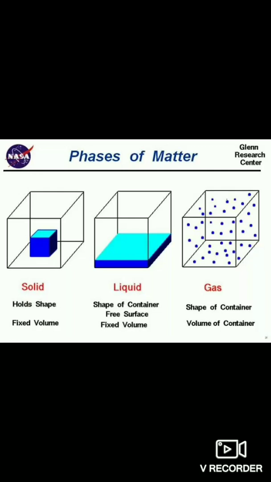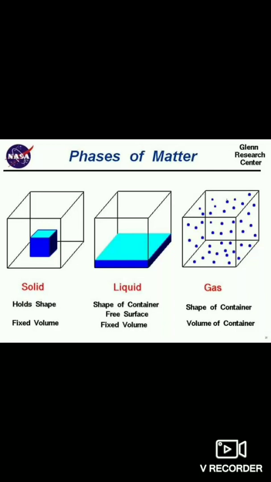Properties of matter in different states, like properties of solids. Solids have a definite shape and definite volume. The positions of the molecules in a solid are fixed, so solids have definite shape. The second property: solids are incompressible.